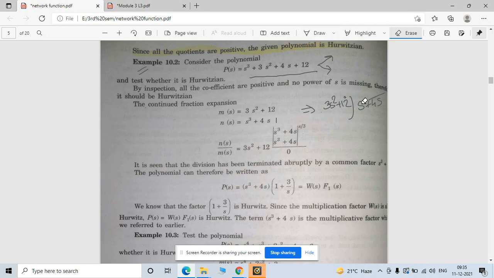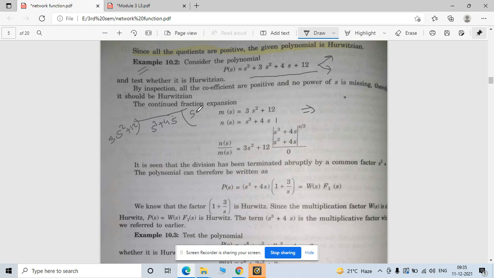When you are going to divide this, let's look here: 3s square plus 12 is divided by s cube plus 4s, right? When you divide this, you have to cancel out this first term, right? So what is the adjustment here? Simple. First of all, you have to remove this 3, and you have to increase this s power.